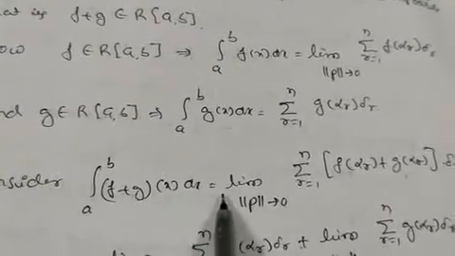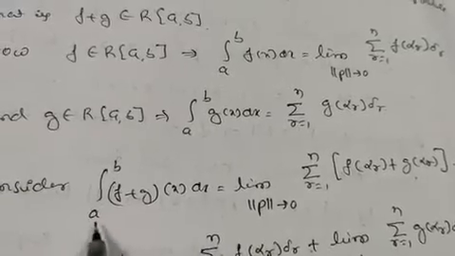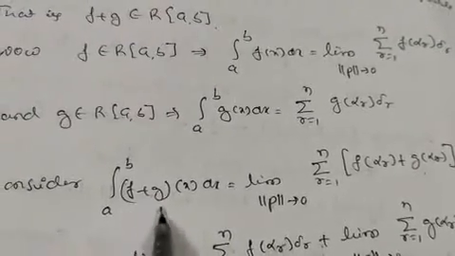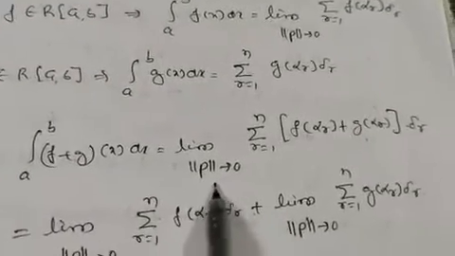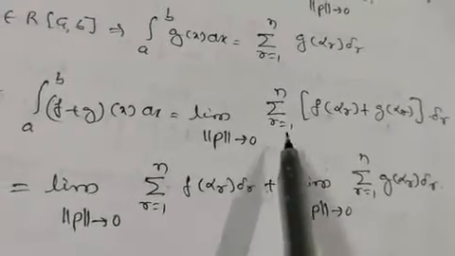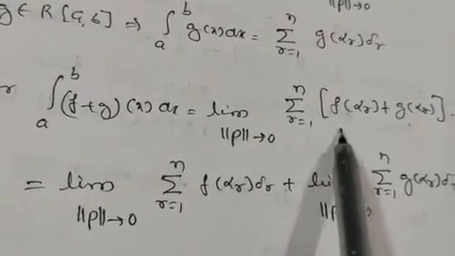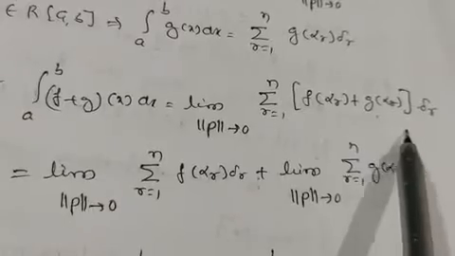Now the sum of these two, that is, the integral from a to b of (f plus g)(x) dx, is equal to the limit as norm P tends to 0 of the sum from r equals 1 to n of f(alpha r) plus g(alpha r) into delta r.